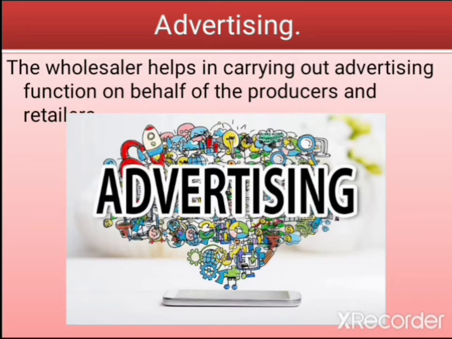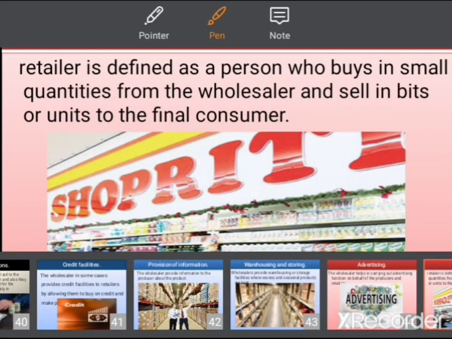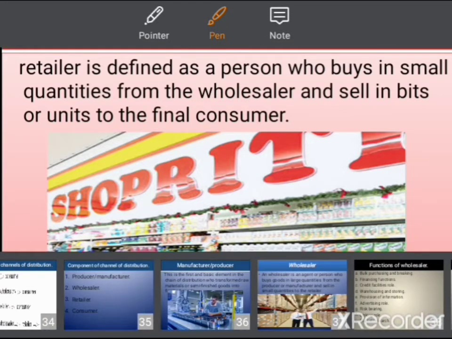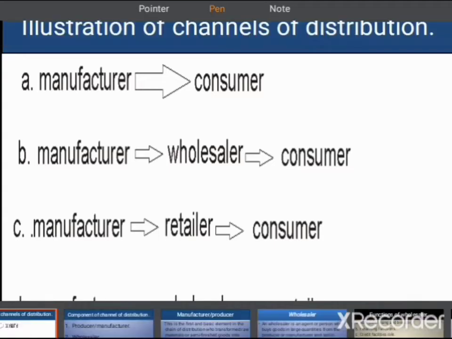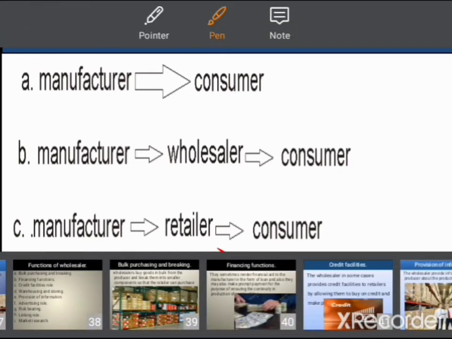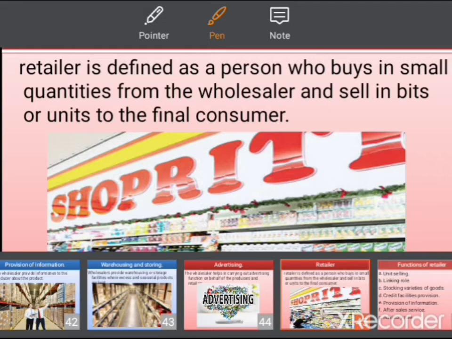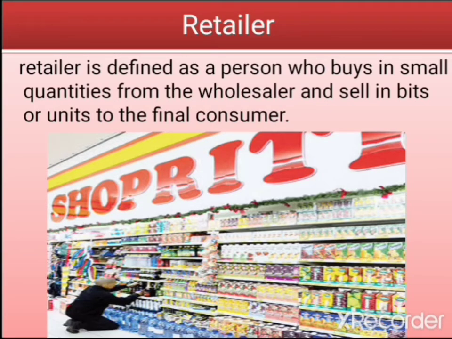Then the next channel of distribution, if we go to our channel of distribution format, we have talked about the manufacturer and the wholesaler. Now let's talk about the retailers. Who are the retailers? A retailer is defined as a person who buys goods in small quantities from the wholesalers and sells in bits or units to the final consumer.